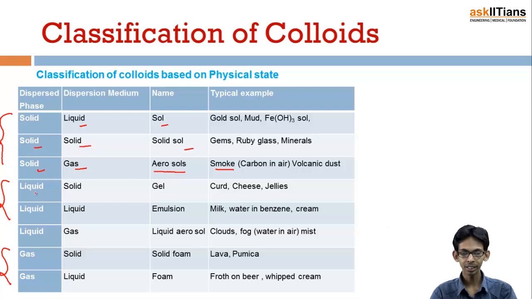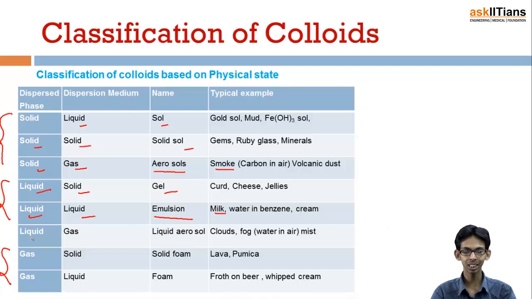If the dispersed phase is liquid and the dispersion medium is solid, that means liquid is dispersed in solid, it is a gel, examples are curd, cheese. And if liquid is dispersed in liquid, it is known as an emulsion, examples are milk, water in benzene, cream, etc.